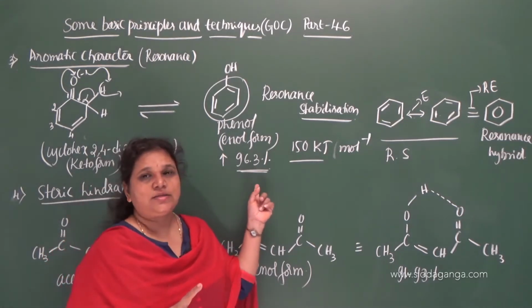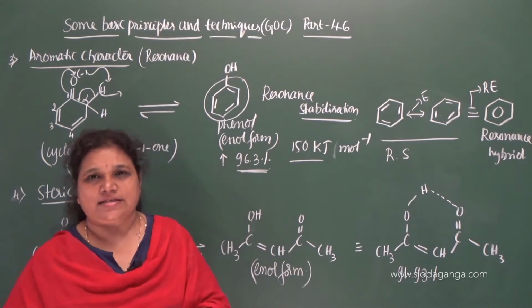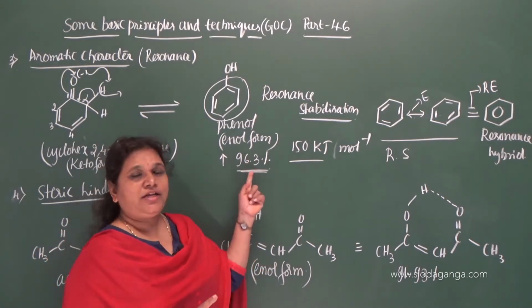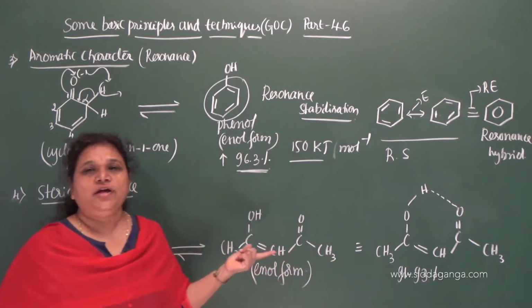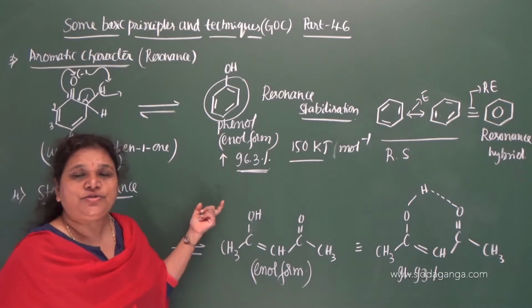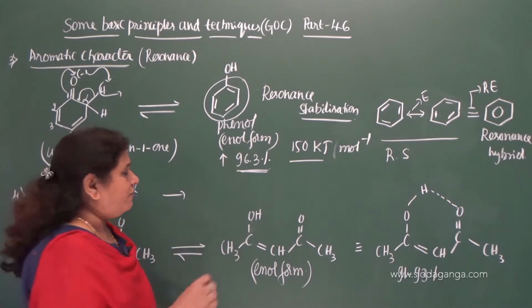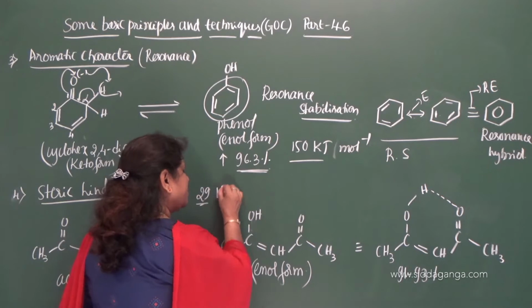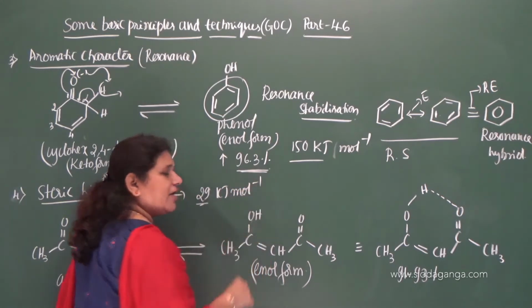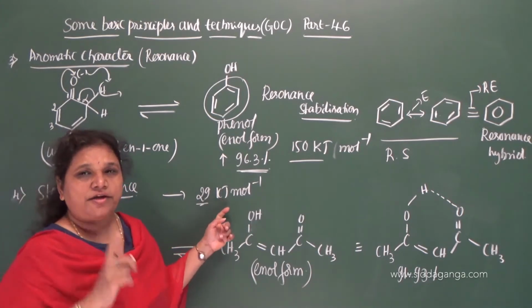When there is a chance of resonance due to the aromatic character of the benzene ring, there also the enol form stabilizes, but the stability due to aromatic character is much more compared to the stability due to hydrogen bonding, because by hydrogen bonding the enol form is stabilized by only 29 kilojoules per mole.